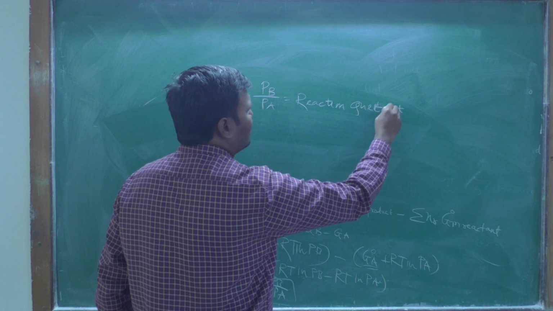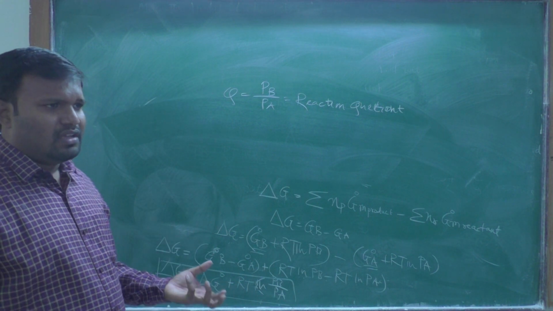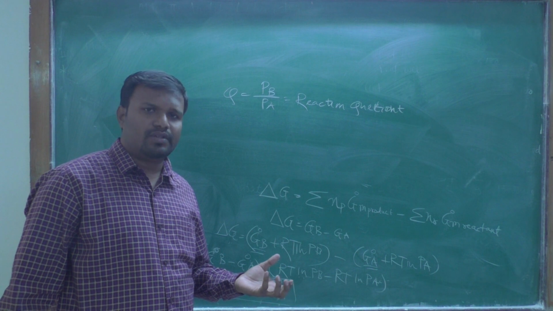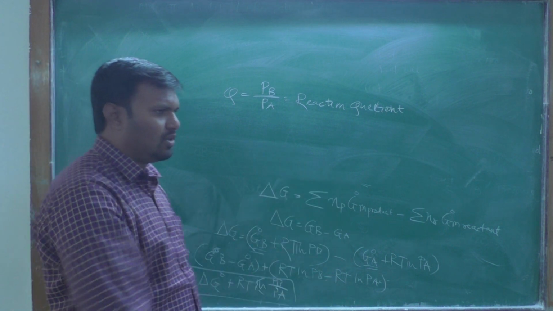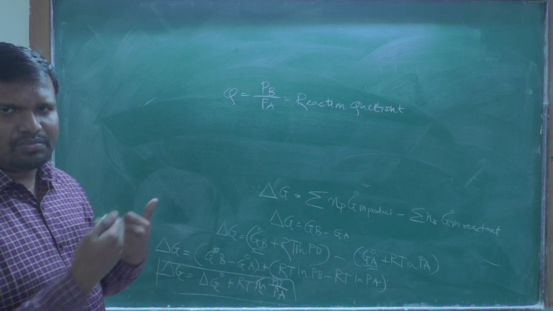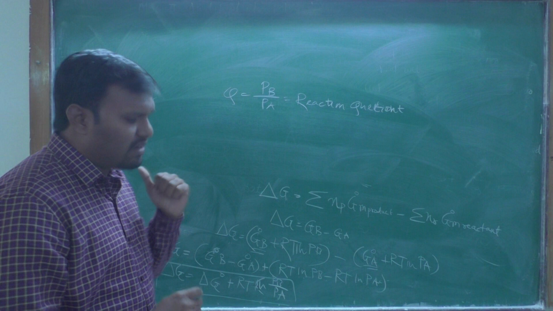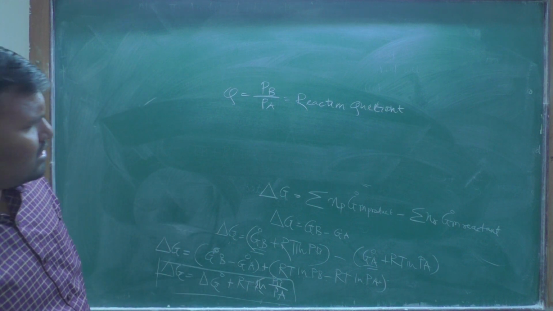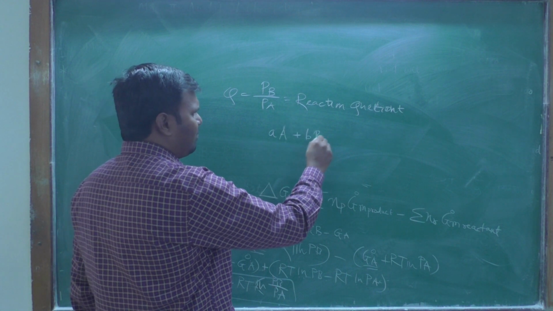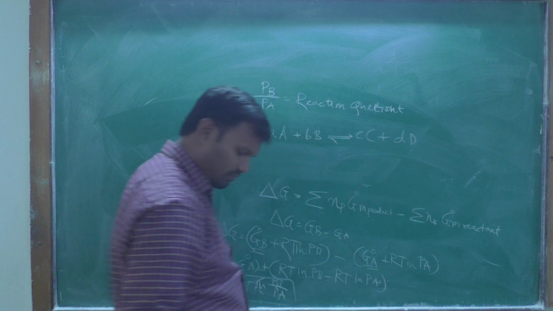This reaction quotient is very important to predict whether the forward reaction is easy or the backward reaction is easy, whether the reaction equilibrium is shifted to the right hand side, meaning we easily obtain the product, or shifted to the left hand side, meaning from the product you obtain the reactant. We can predict by using the reaction quotient. Suppose we have the reaction: a moles of A, b moles of B, you will obtain c moles of C plus d moles of D.